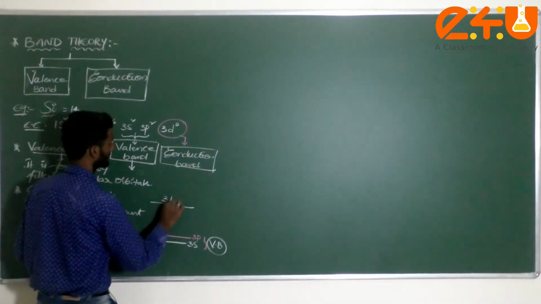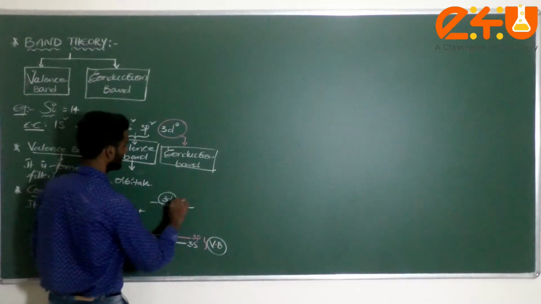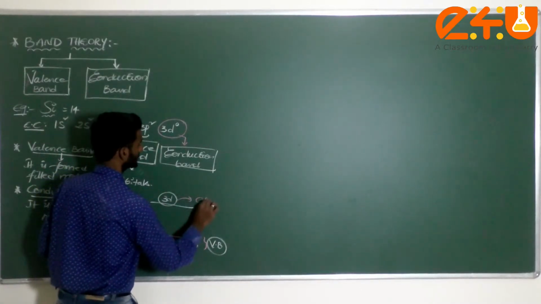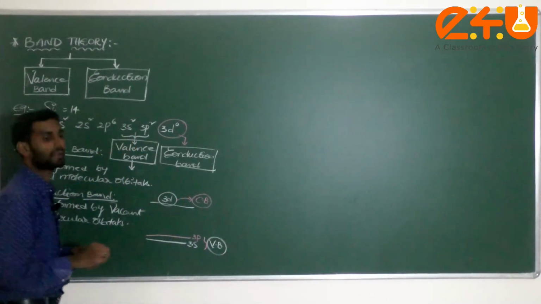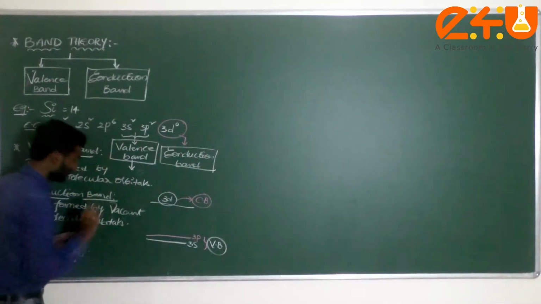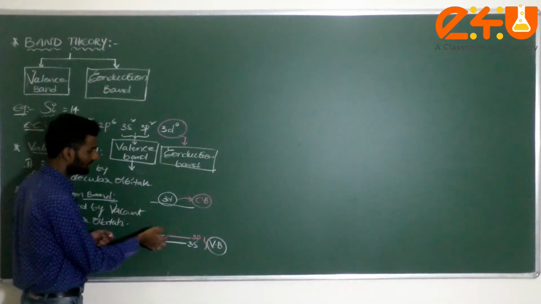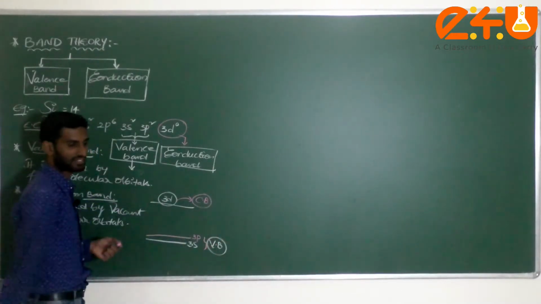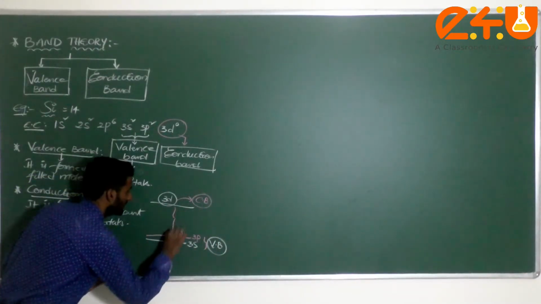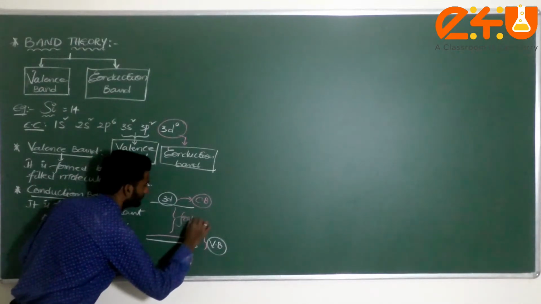That's why this is called 3d. This 3d generally comes under the conduction band. Now I am introducing one small zone, the energy gap between the valence band and the conduction band. It is called, dear student, the forbidden zone.